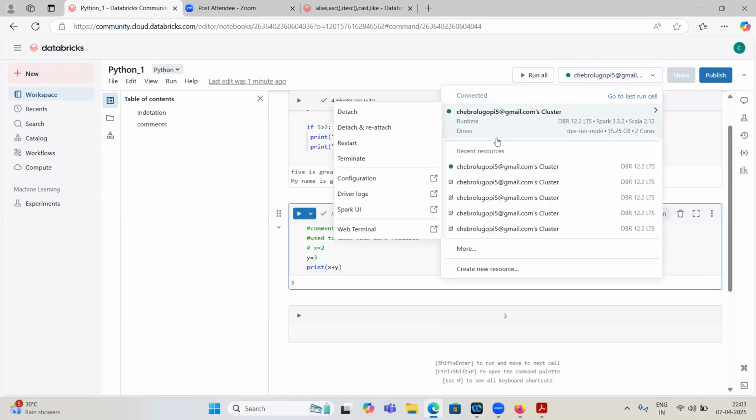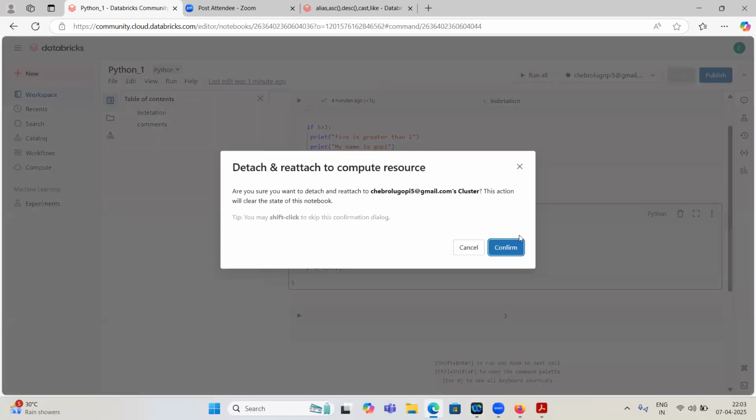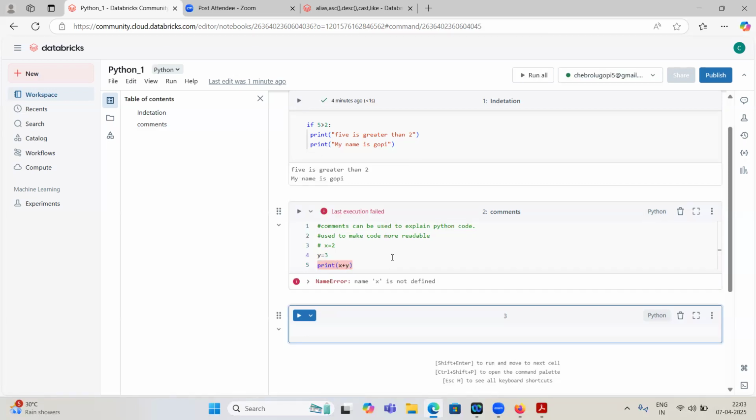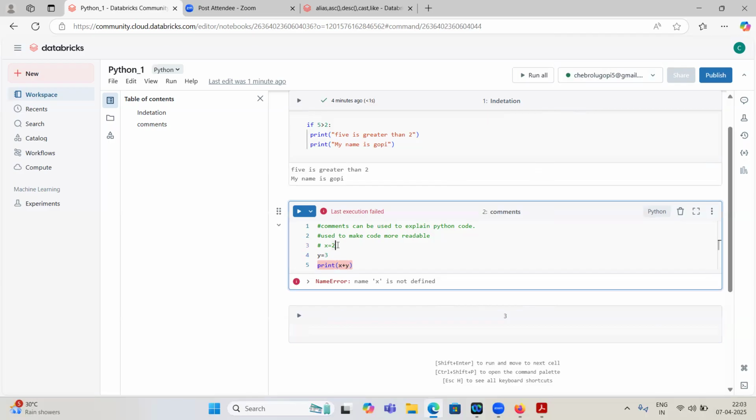So what I am going to do is detach and reattach now. So now it will throw an error. Okay, I am running this. It says name x is not defined. You can see now, it is commented, that's why name x is not defined. So you understood, right? Whenever you assign some value to a variable, the cluster will remember that value, even though you remove it.